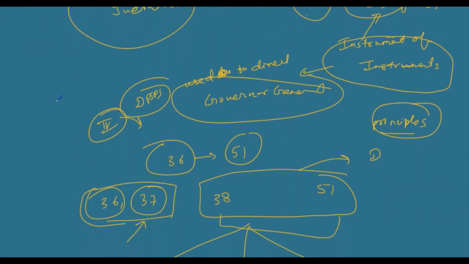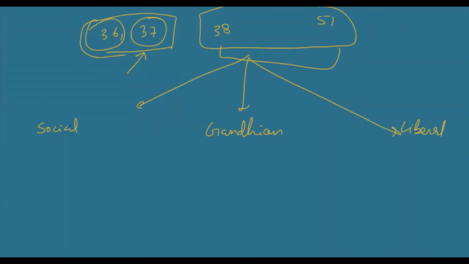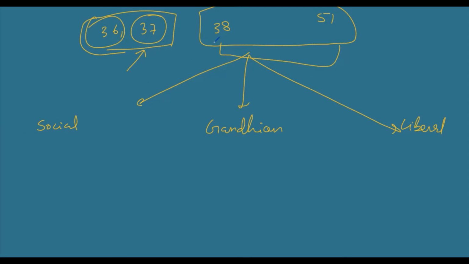Let's classify articles 38 to 51 into 3 categories: Gandhian, social, and liberal.